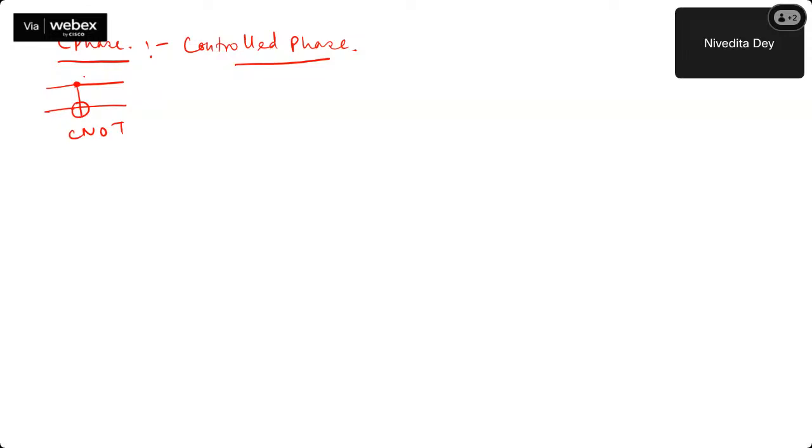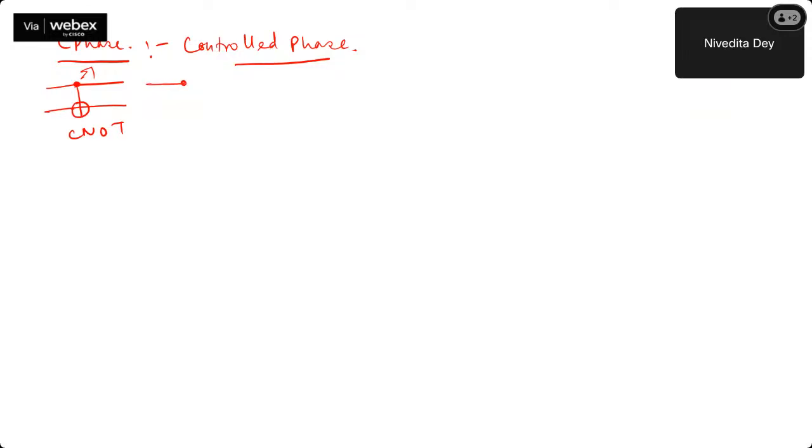There is another concept which is very important, which is C phase. How does it look like? It's exactly kind of the sibling of controlled NOT, CNOT. This was for CNOT, where this is the control. Accordingly, you just flip that bit, right? This was CNOT.